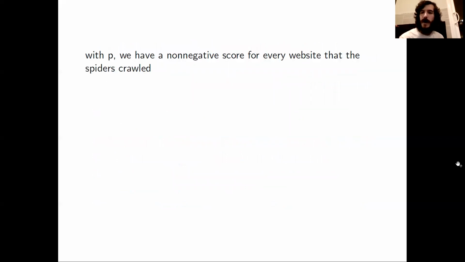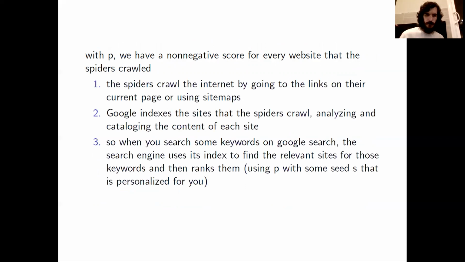So now that we have found P, we have a non-negative score for every website that the spiders crawl. Here's an outline of our search engine process. First step, the spiders crawl the internet by going to the links on their current page or using sitemaps.